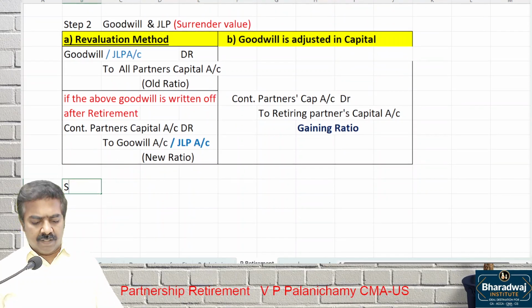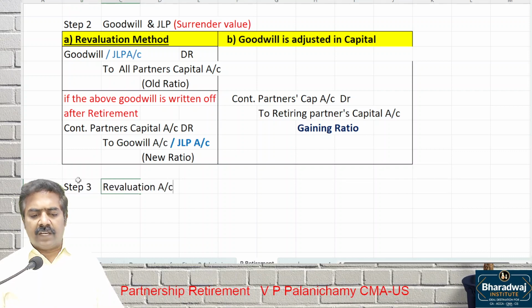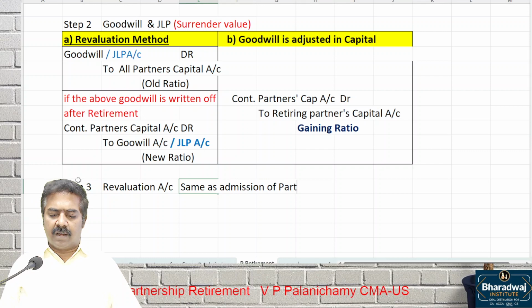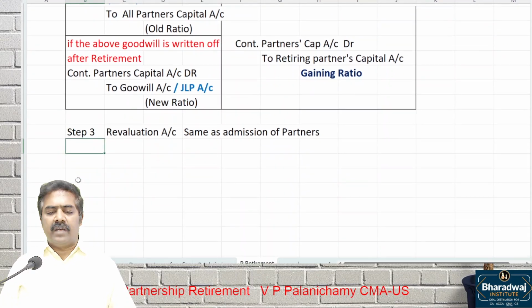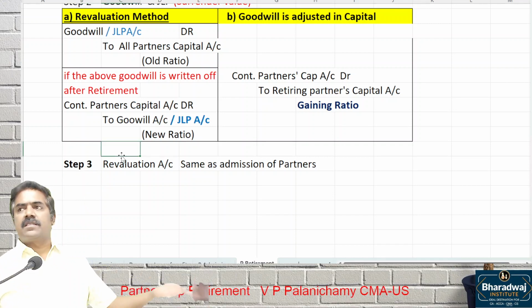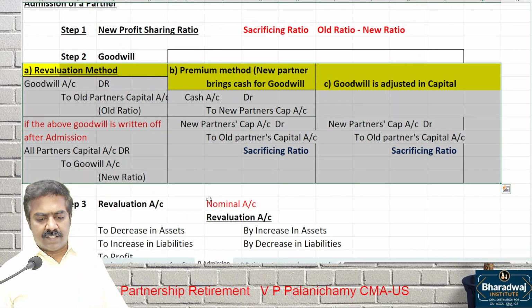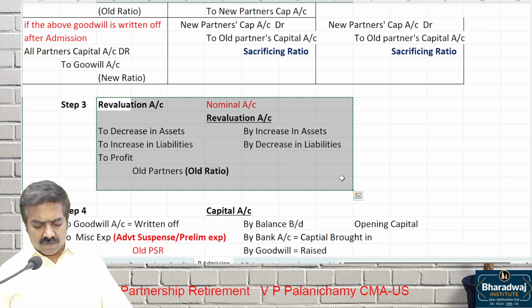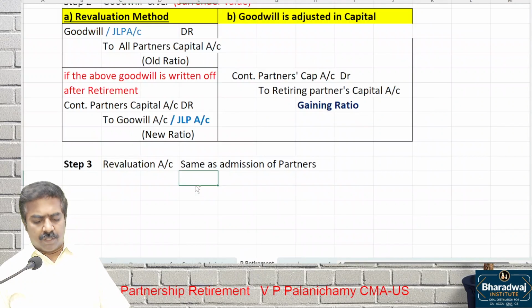Next, step 3. Which account? Revaluation account. This is same as admission of a partner. What do we do in revaluation account? We credit the gains, debit the losses. Same like this, we'll prepare revaluation account. We'll credit the gains and debit the losses in revaluation account.